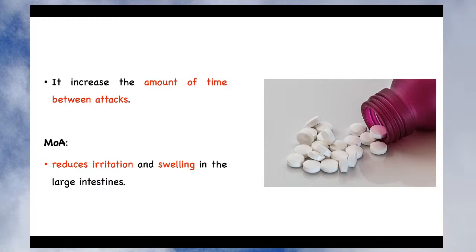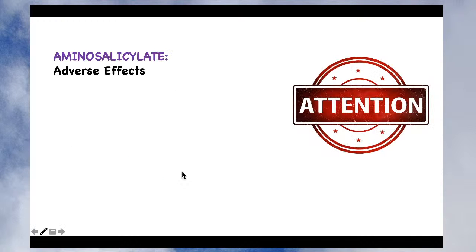What sulfasalazine does is reduce the irritation and swelling in the large intestine. We have seen that one of the causes of diarrhea is irritation. So if you can reduce the irritation and provide a soothing effect, it also helps in reducing the diarrhea related to IBD or inflammatory bowel disease. Since it also reduces the swelling, it reduces abdominal pain, so there is no stomach pain. This is how it works: it reduces the irritation and reduces the swelling by virtue of its anti-inflammatory action.